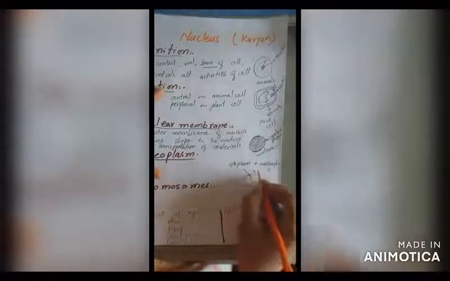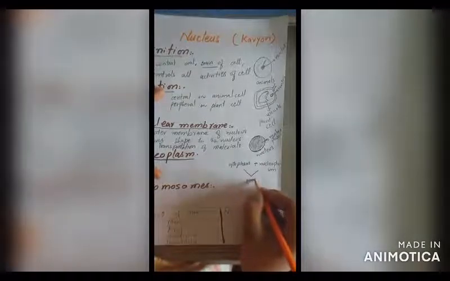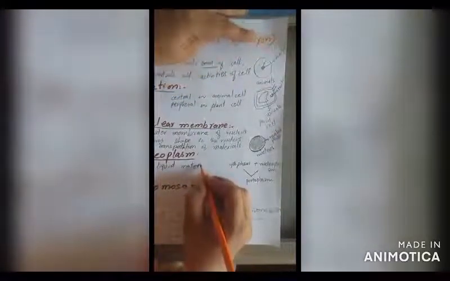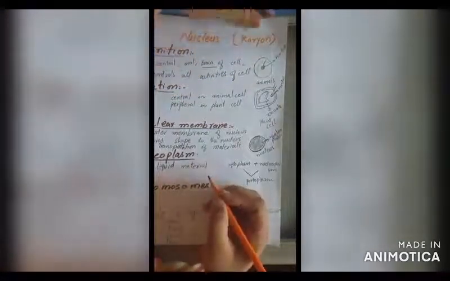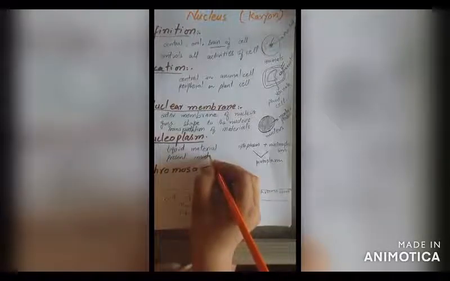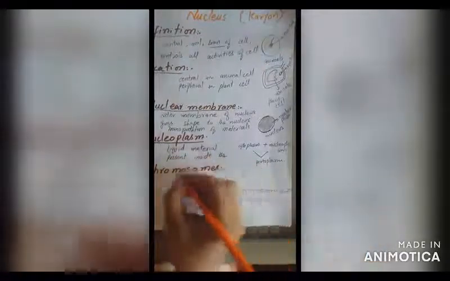They both together are called the protoplasm. So nucleoplasm is the liquid material present inside the nucleus.